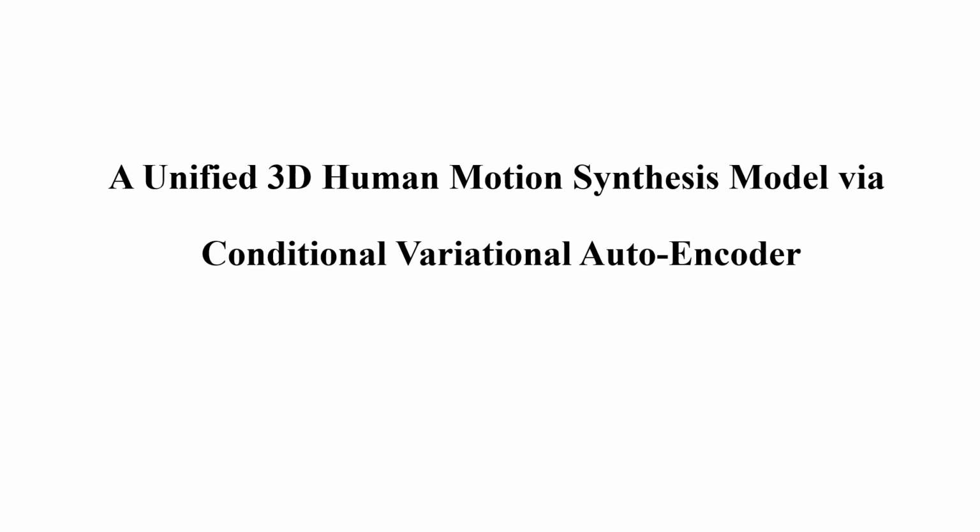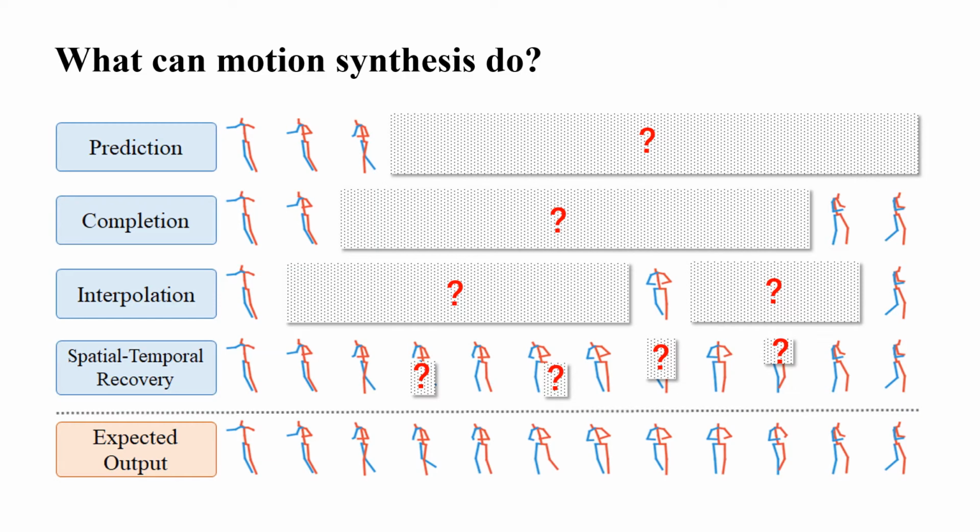Welcome to our paper, A Unified 3D Human Motion Synthesis Model via Conditional Variational Auto-Encoder. In this work, we present a unified and flexible framework to address the generalized problem of 3D motion synthesis that covers the tasks of motion prediction, completion, interpolation, and spatial temporal recovery.